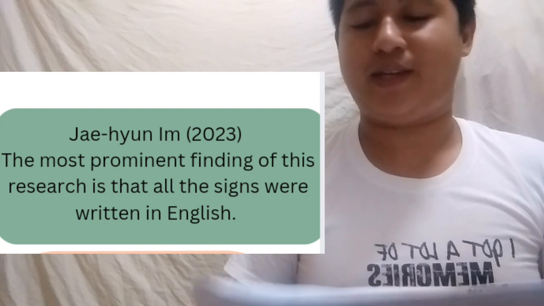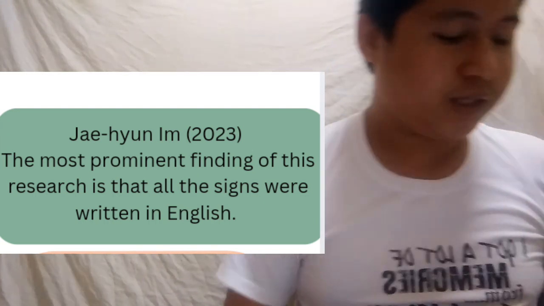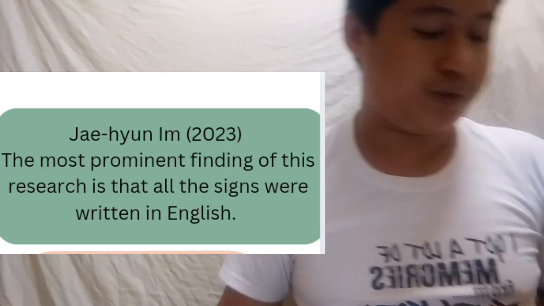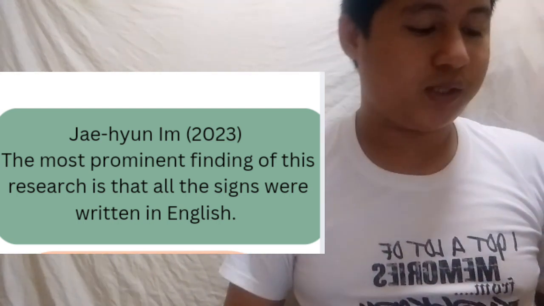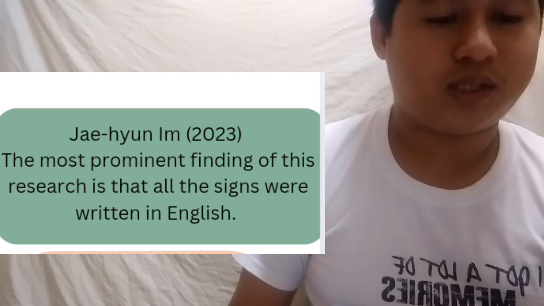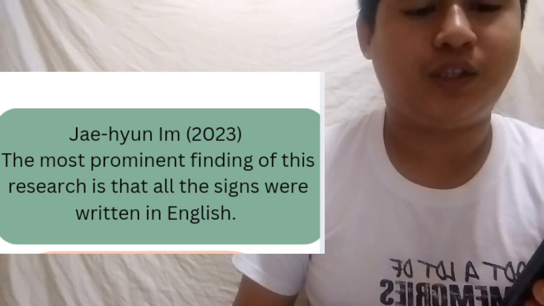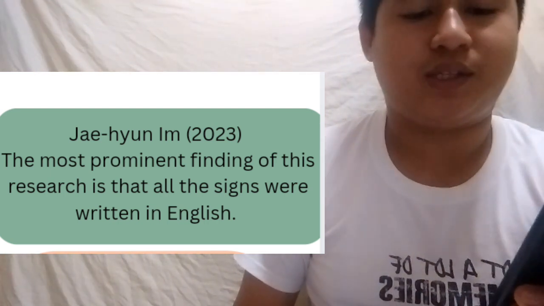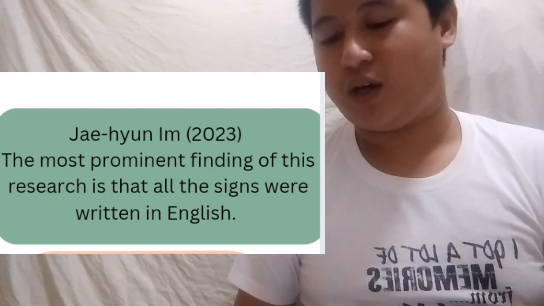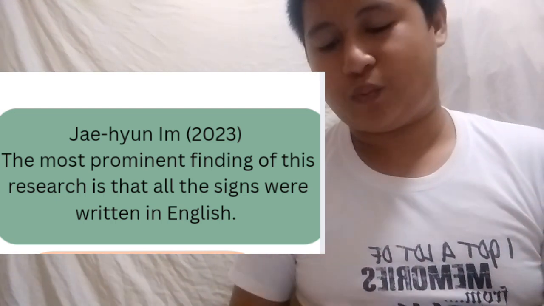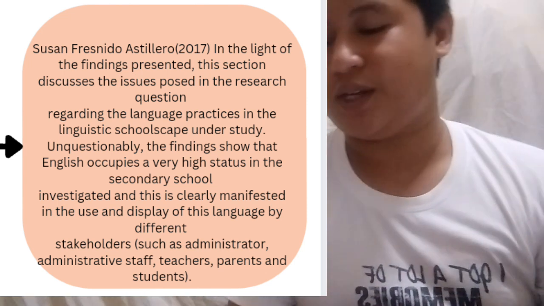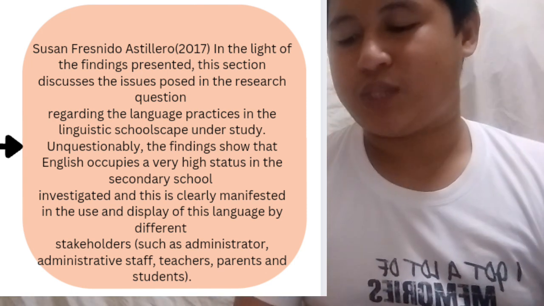First is Jayon EM 2022. He conducted a research in the United States, to the students, faculty and staff. The linguistic landscape he used is visual communication within a higher education institution in the US. And he found out that the most prominent finding of this research is that all the signs were written in English.